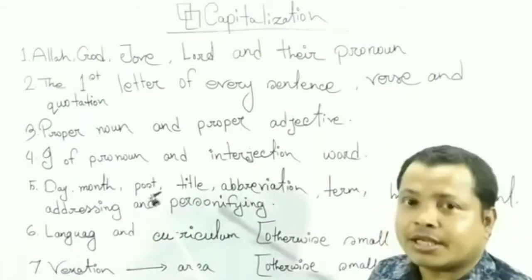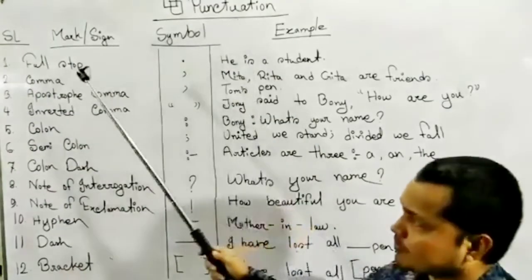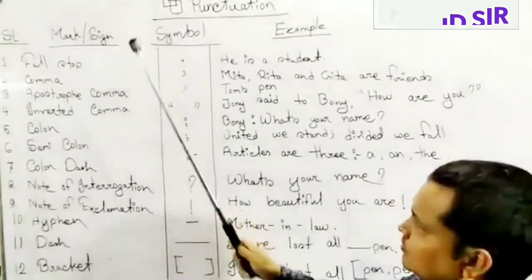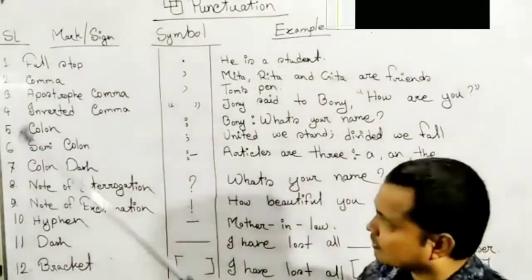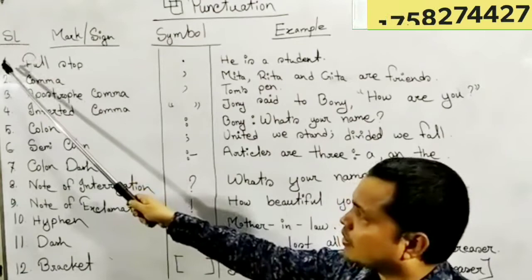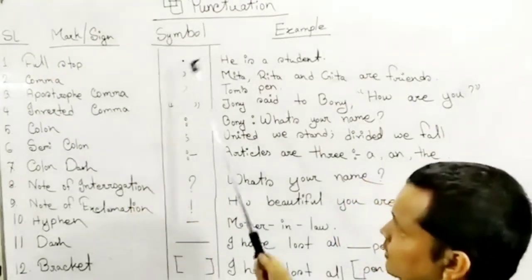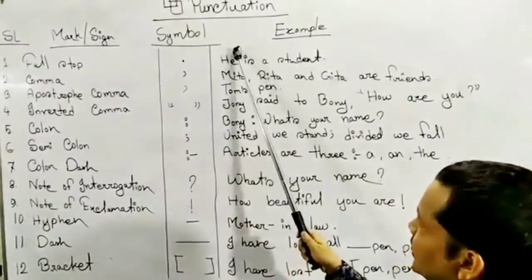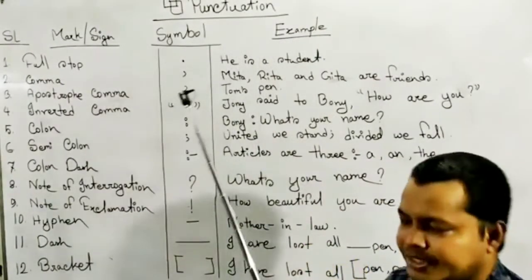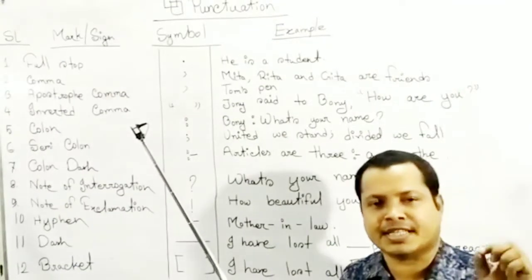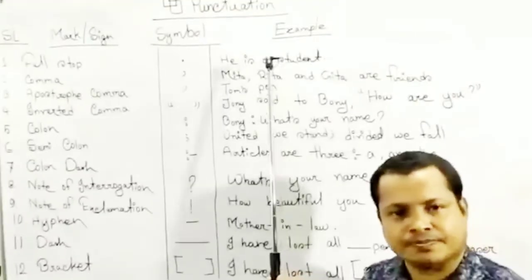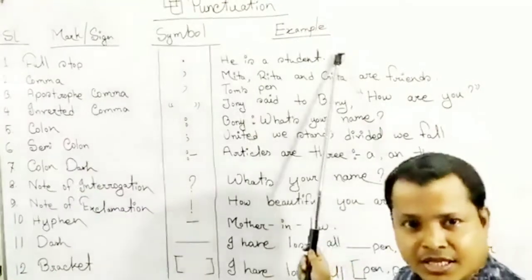Now let's start punctuation mark. Punctuation. I have written it in 4 angles: serial, mark or sign, symbol and example. At first, serial. Number 1, full stop. Sign, full stop. After a complete sentence, we have to use full stop. For example, he is a student, means he is a learner. It is a complete sentence or complete sentiment. So, we have to use here full stop, and we have to stop fully here.